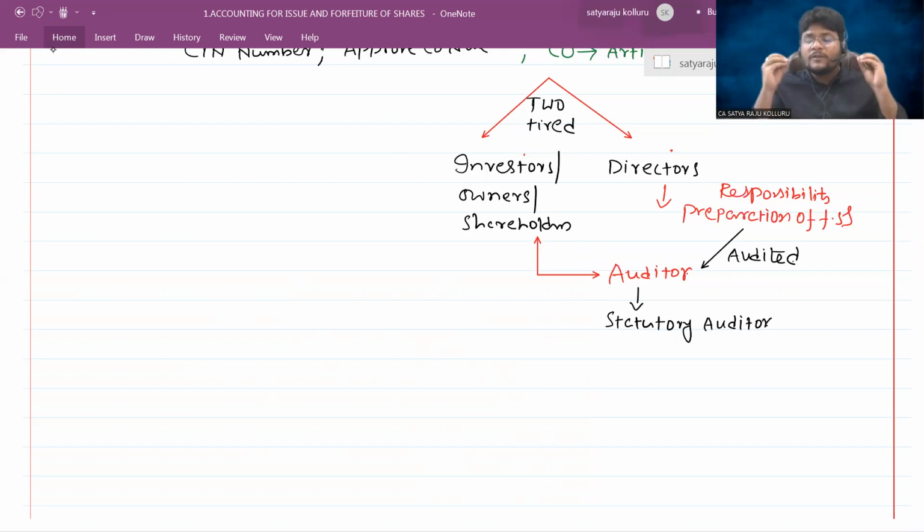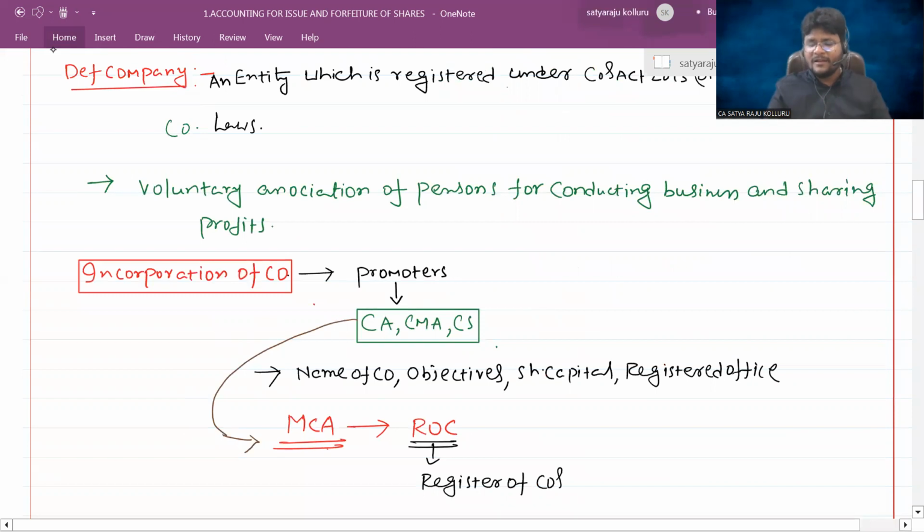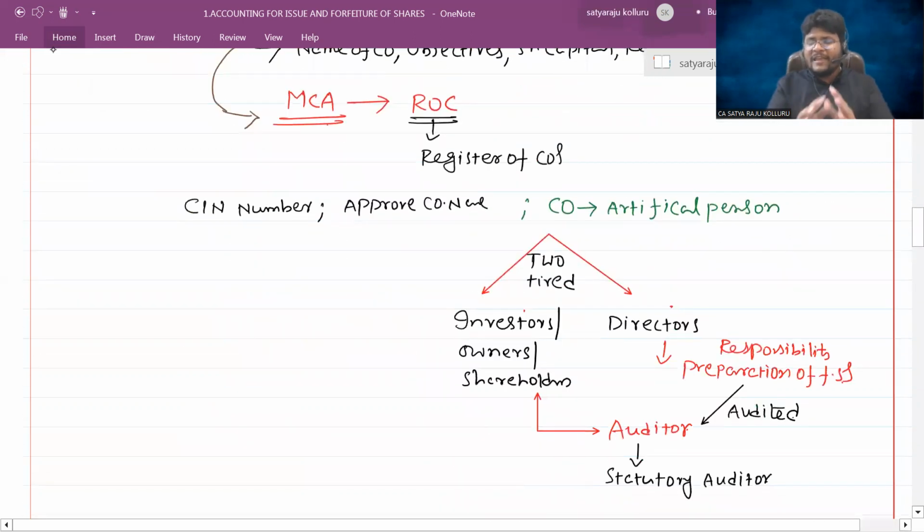Sir, whose responsibility is it to prepare the financial statements? Directors. Whose responsibility is it to conduct the business activities? Directors. Whose responsibility is it to make investment into the business? Investors. Do you understand, all of you? Fine. Next, come back. Sir, after seeing this entire process, what can you understand, sir?